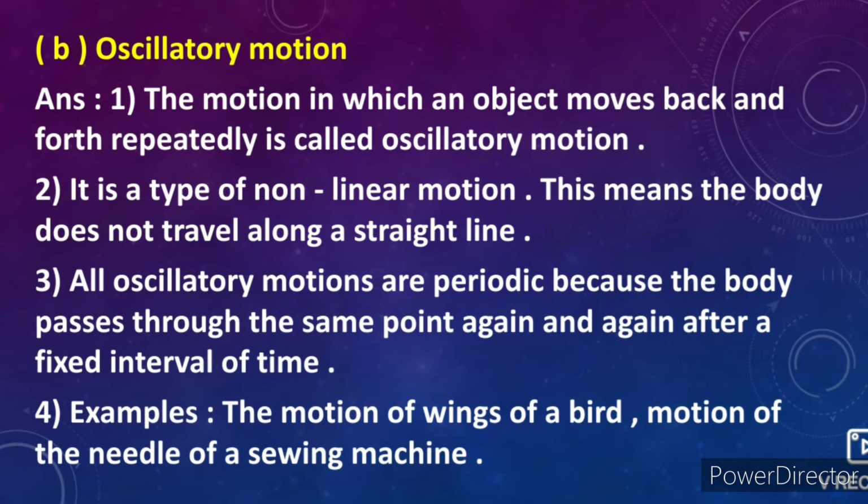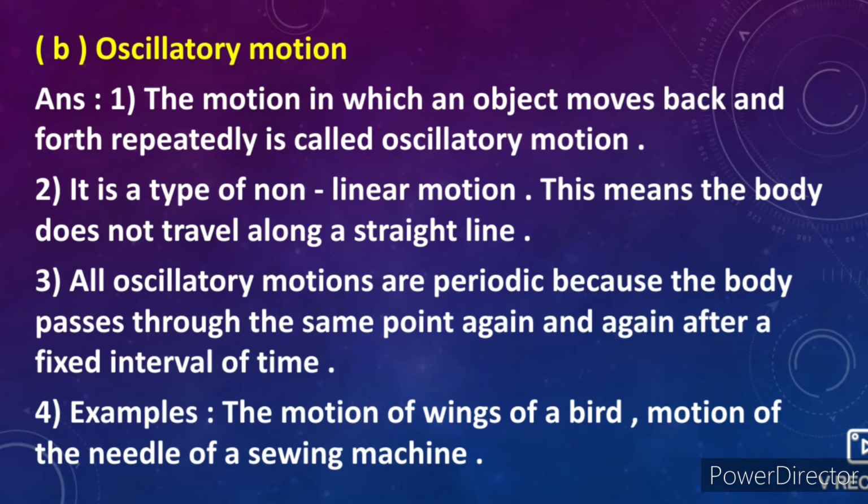B. Oscillatory motion. Answer: 1. The motion in which an object moves back and forth repeatedly is called oscillatory motion. 2. It is a type of non-linear motion. This means the body does not travel along a straight line. 3.